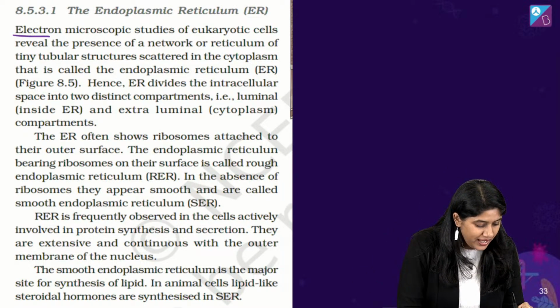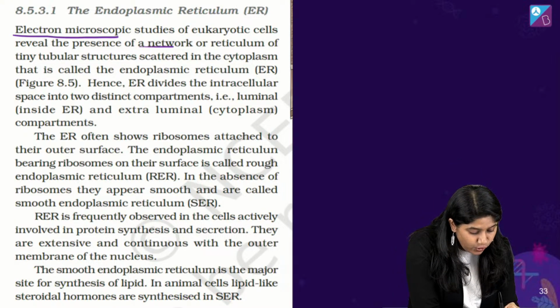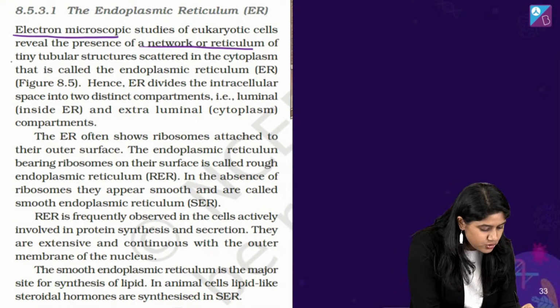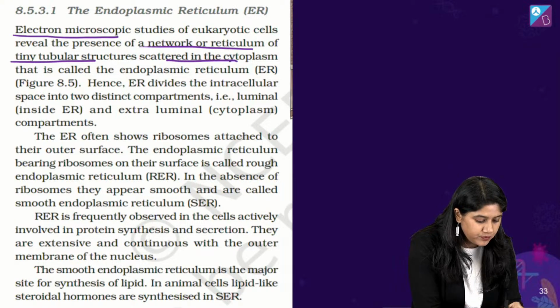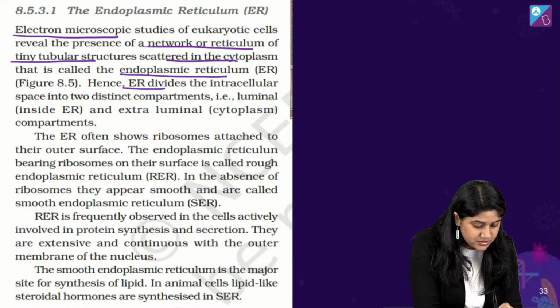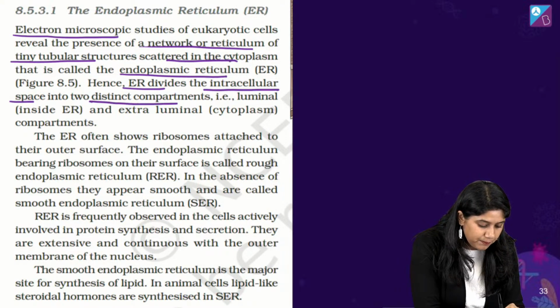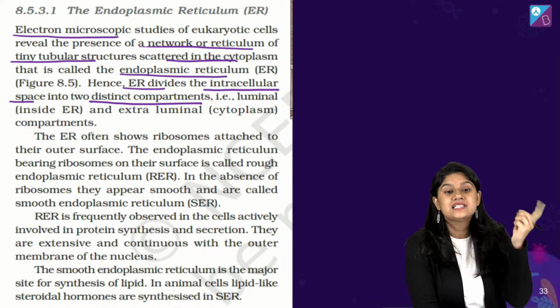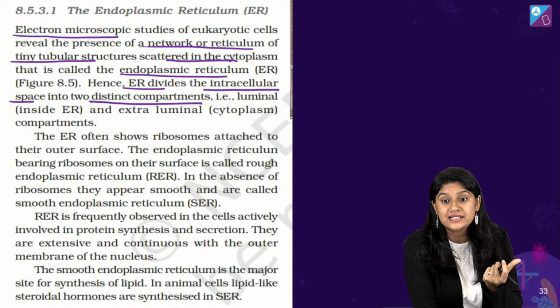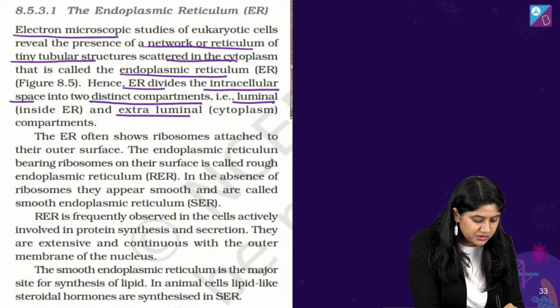Right? So we have the electron microscope studies, which showed that there's a network of reticulum, right? Tiny tubule structures scattered in the cytoplasm. We call them the ER. Hence, ER divides the intracellular space into two distinct compartments inside the cell. We have the luminal and the extraluminal space.